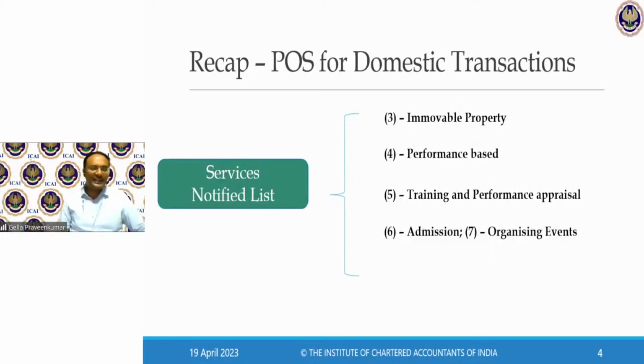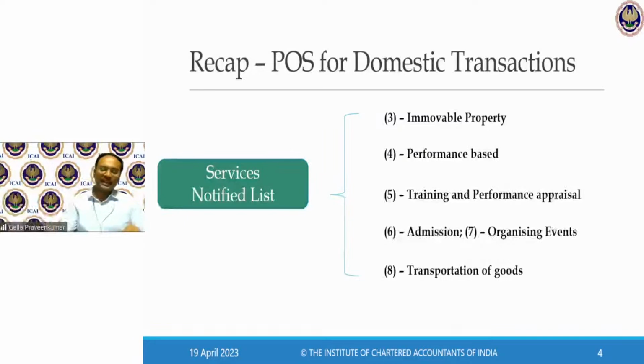Clause number 7, organizing events. Now here, the business class comes into picture. I gave the example of a chartered accountant firm where once in a year, we have an annual outing. So when we have this get together where we go out with families for maybe cultural, sports or education events, then they say, if the services are rendered to a registered person, then that should be the place of supply. If services are not rendered to a registered person, the place where this particular event has been conducted will be my place of supply.